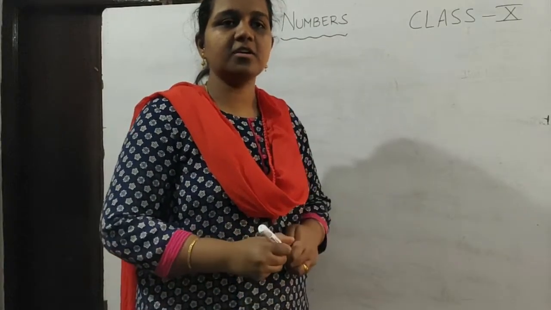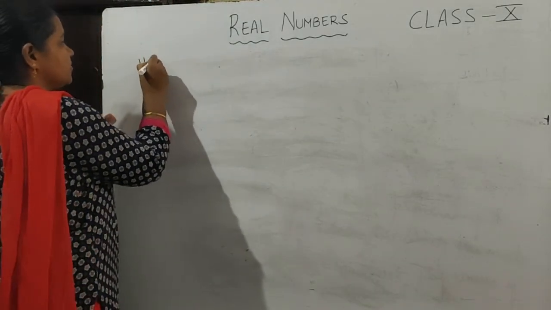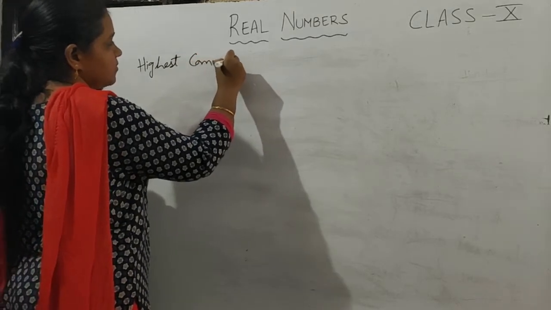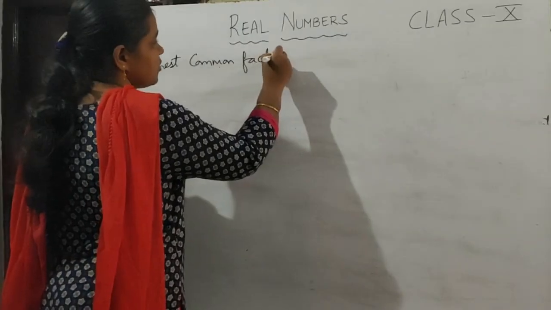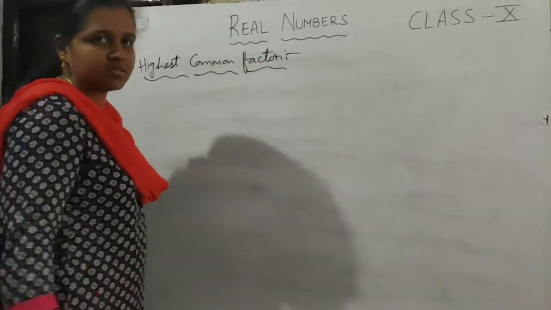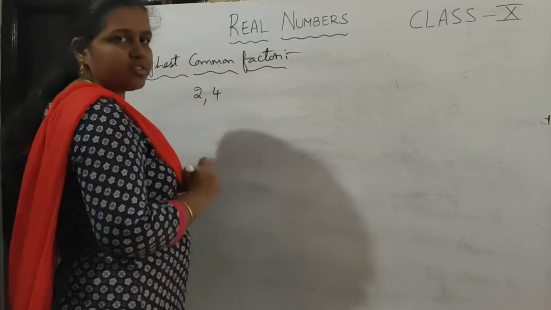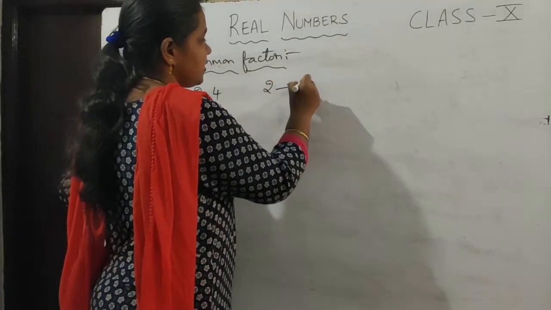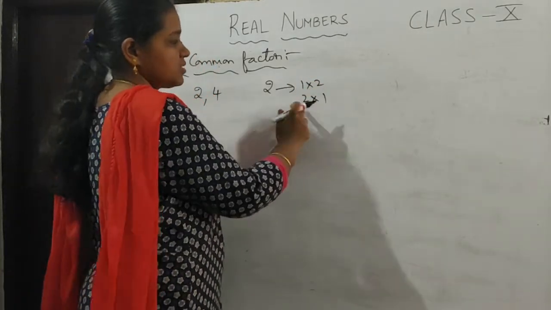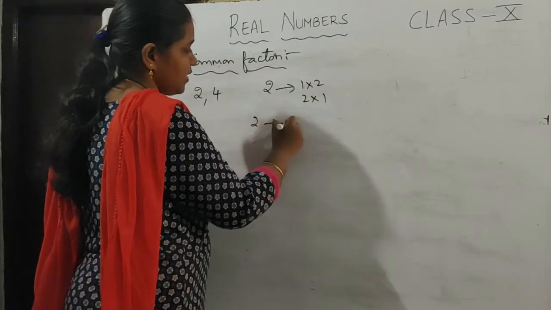We will discuss HCF, that is highest common factor. In our lower classes we already studied how to find the factors for the given numbers. Now suppose you have 2 and 4. What are the factors of 2? 2 you can write as 1 into 2 or 2 into 1. You cannot write 2 as a product of any other two numbers. So here the factors of 2 are 1 and 2.